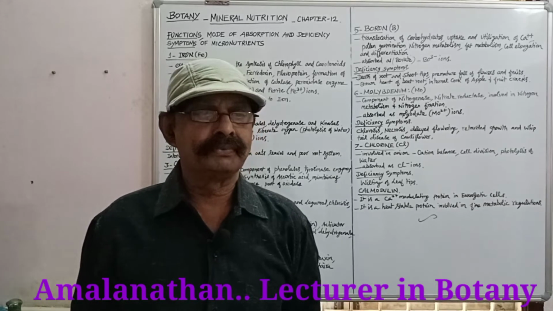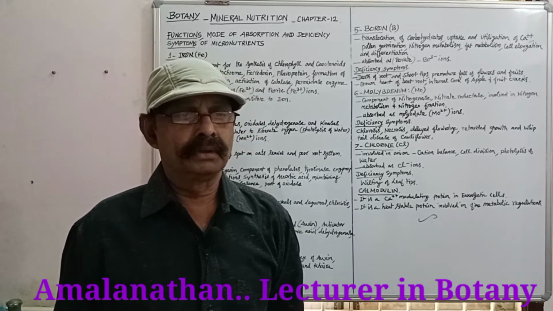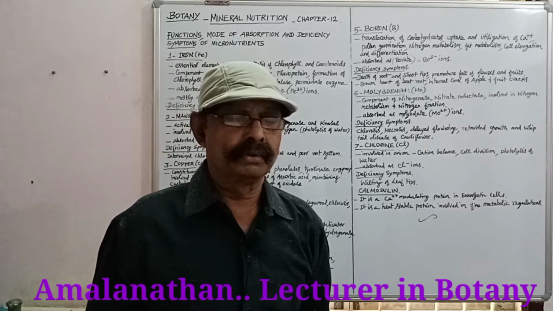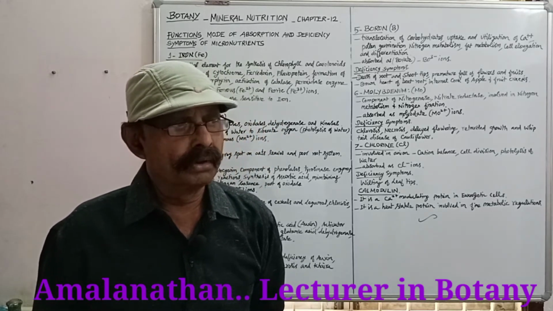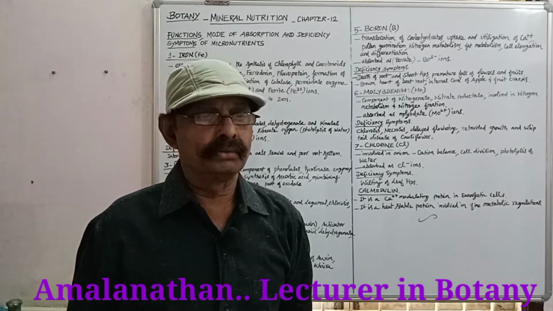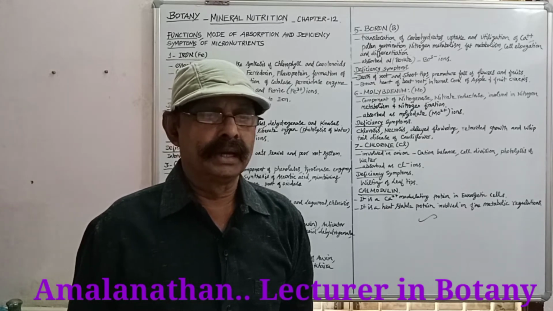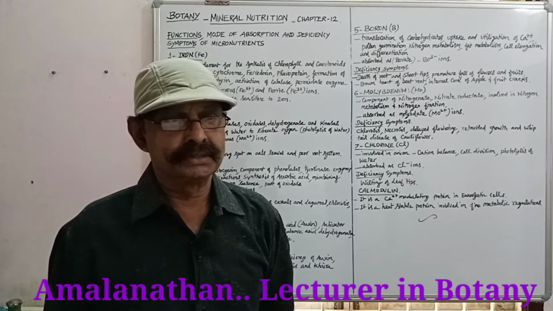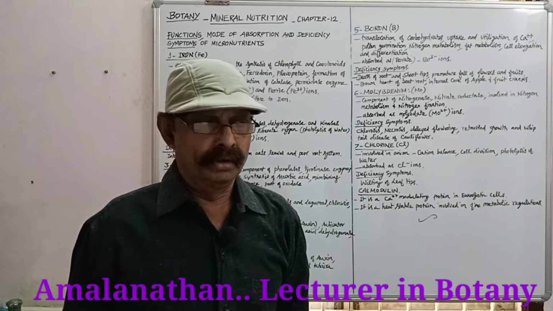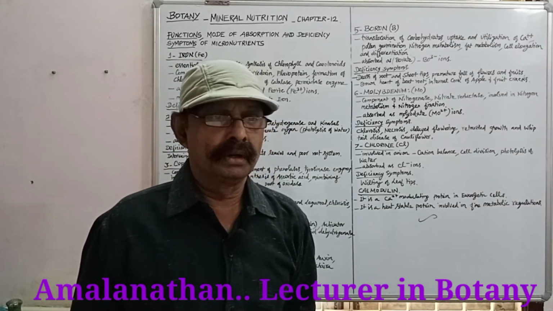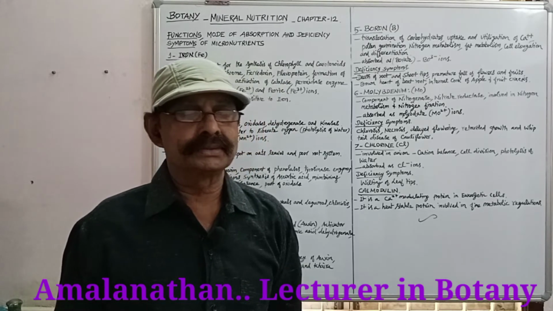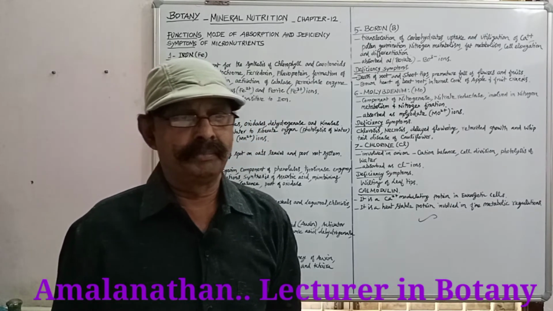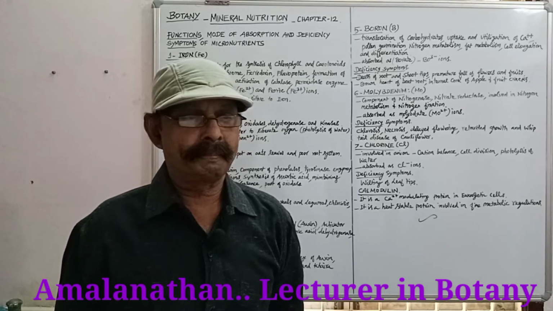Deficiency symptoms of manganese: interveinal chlorosis, gray spot on oat leaves, and poor root system will be formed due to the deficiency of manganese. Gray spot on oat leaves is a disease that appears in the oat plant.